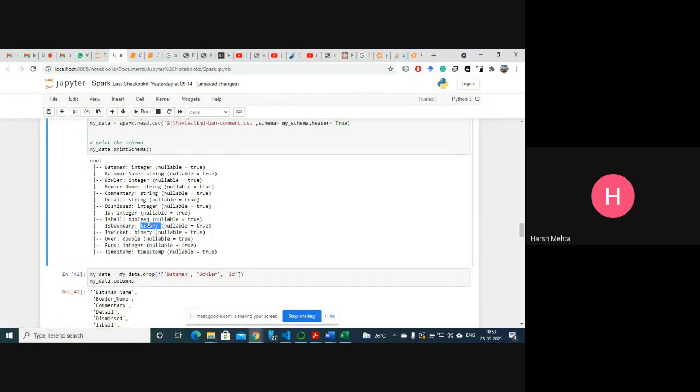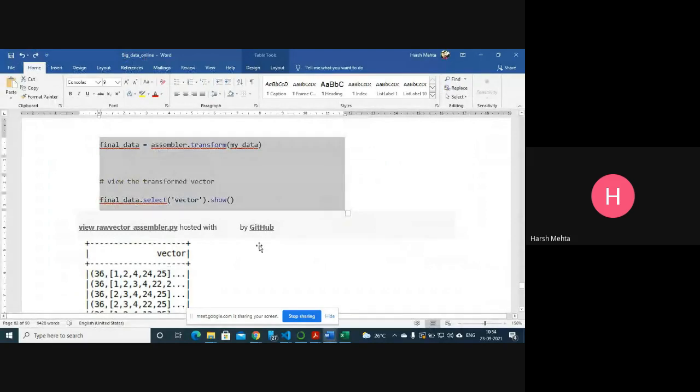Yes, is boundary and is wicket are not allowed here. Actually, in the latest PySpark, these two are not allowed. Anyway, I will show you from the document only. Then whenever I get time, I will try to solve it.